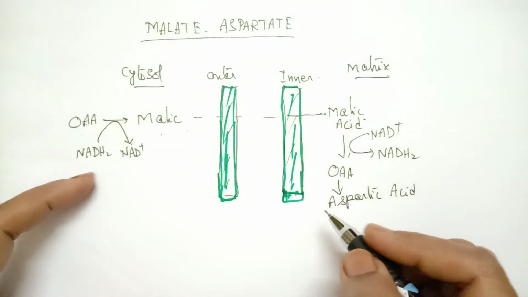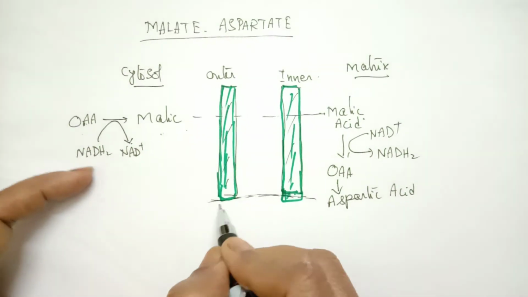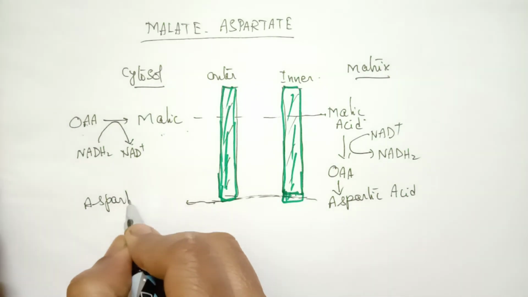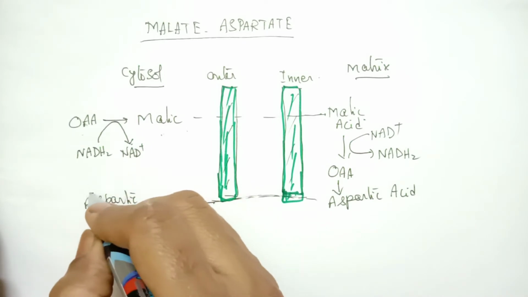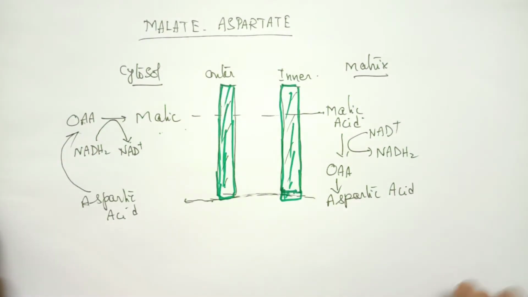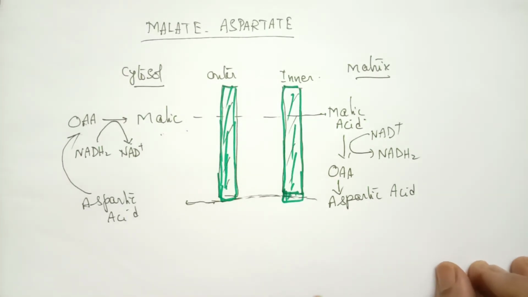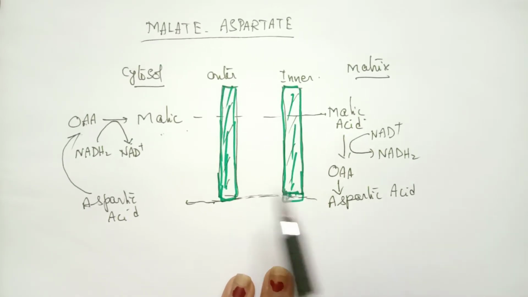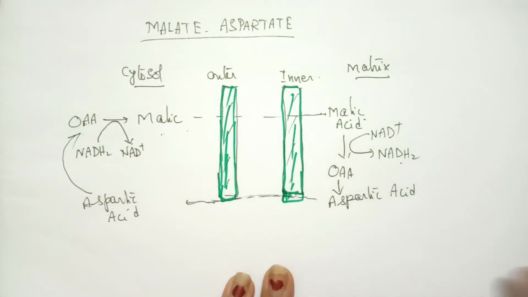And this aspartic acid passes through the membranes and again goes back to cytoplasm. And in cytoplasm, it is converted back to oxaloacetic acid. So this type of shuttle system is called malate aspartate, that is, during formation of malic acid and aspartic acid. And here the NADH2 taken from cytoplasm is transferred towards the matrix.